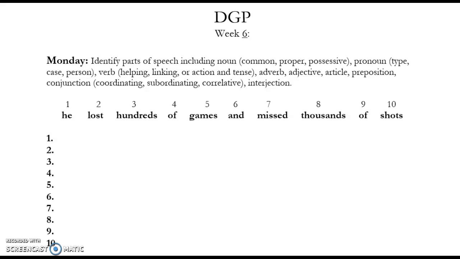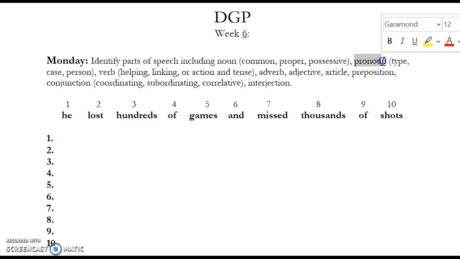And this is a very long sentence we have. So, he who lost hundreds of games and missed thousands of shots. So, like we always do, go through and find all your nouns. Then decide if they're going to be common, not specific, proper, specific, or possessive showing ownership.